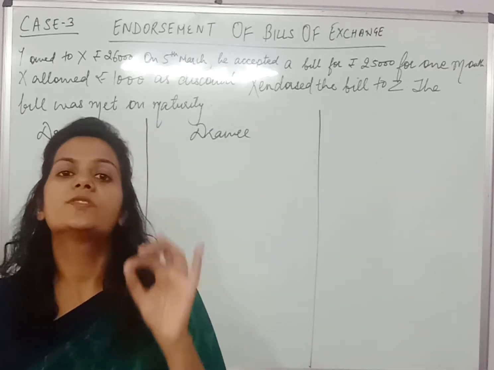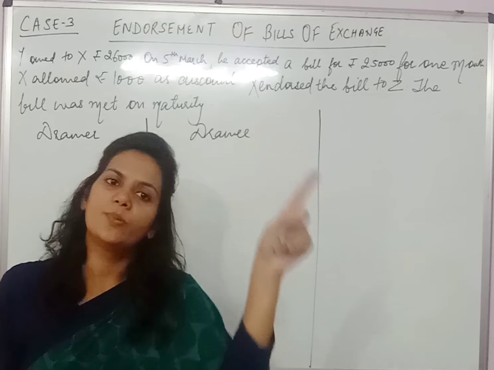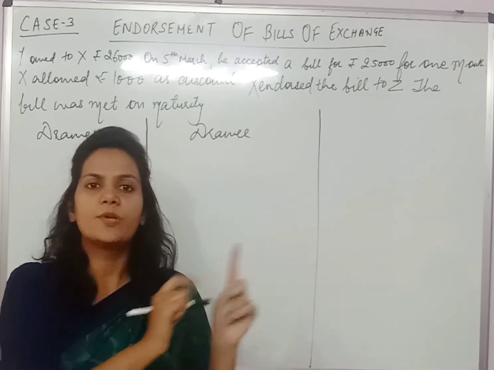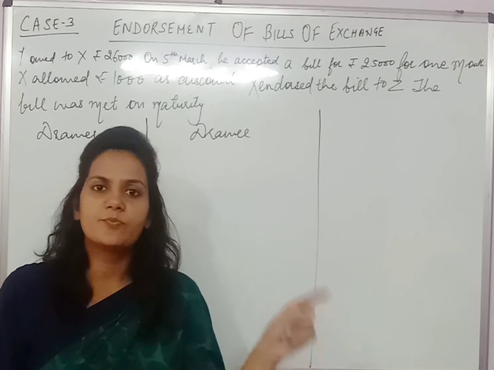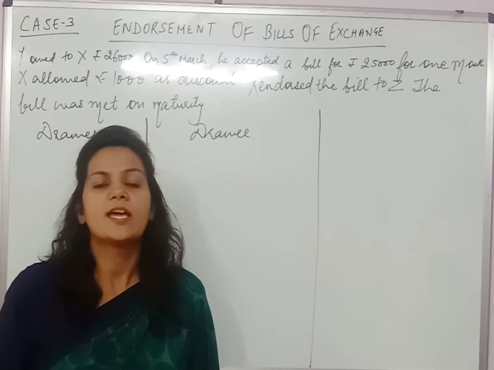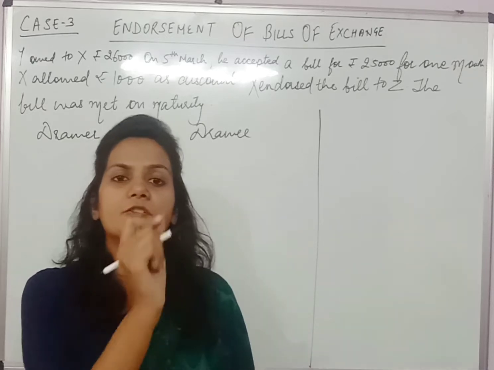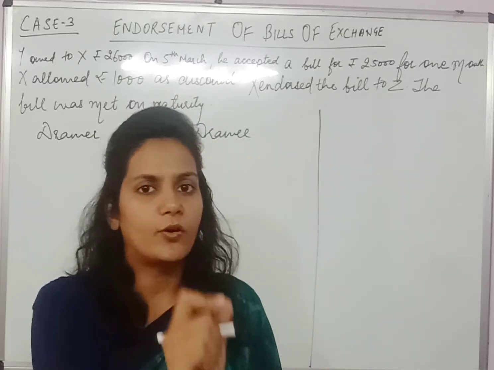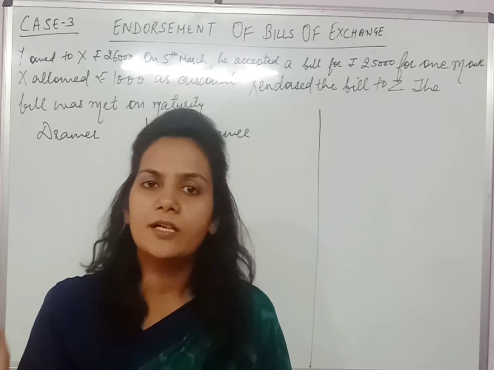Right. Now suppose if B gives the same bill to somebody else. If B gives the same bill to somebody else, then this process is known as endorsement. Because now in this case, the drawee will make payment to the third party who is having the bill. The drawee will not make payment to the drawer.